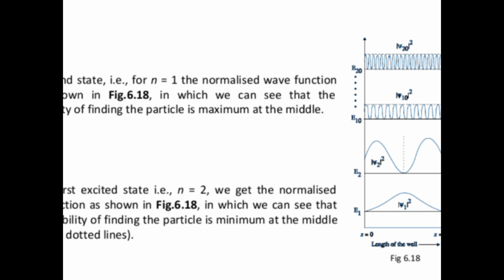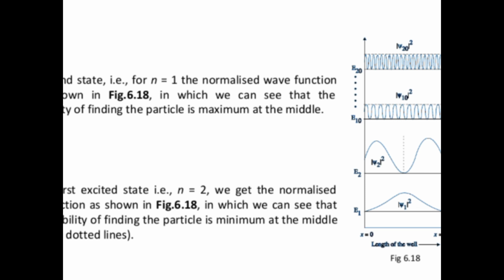If n equal to 1 means 1 maximum, n equal to 2 means 2 maximums, n equal to 3 means 3 maximums. If n equal to 10, we will get 10 maximums. There are 10 ways of probability of finding a particle. See the wave sizes, wave maximums and wave heights from n1 to n10. You can find some differences of height and some differences of breadth.